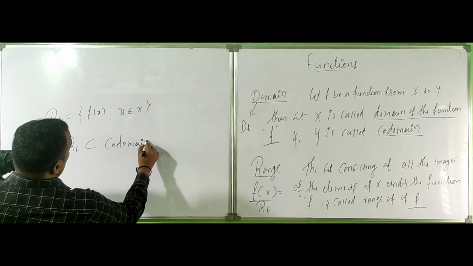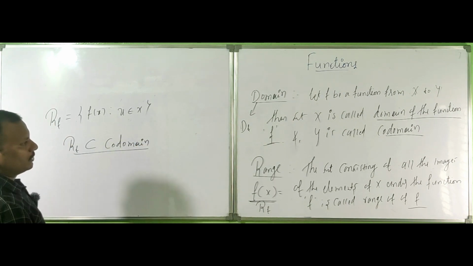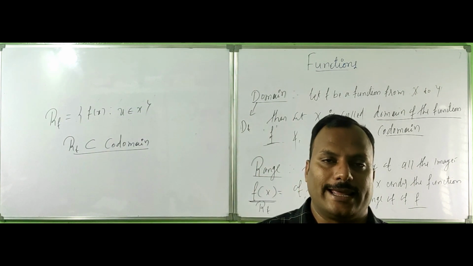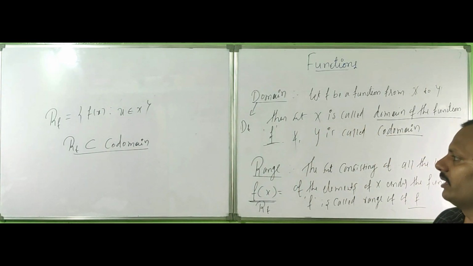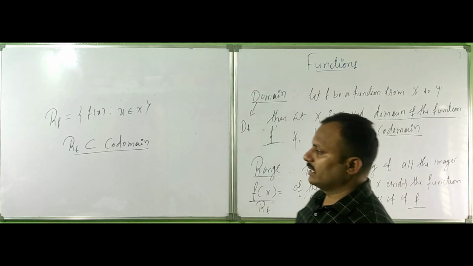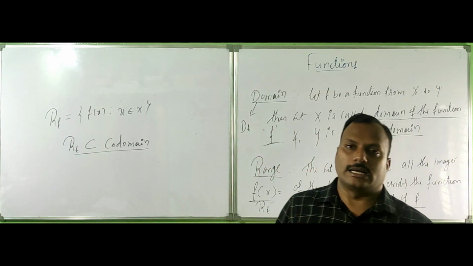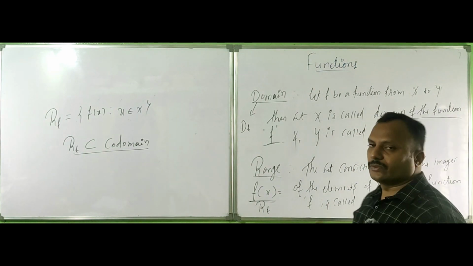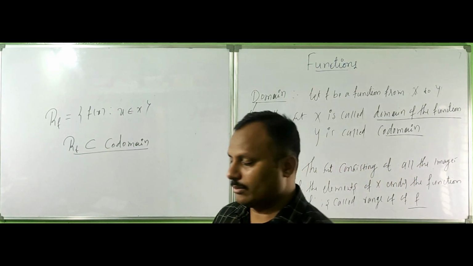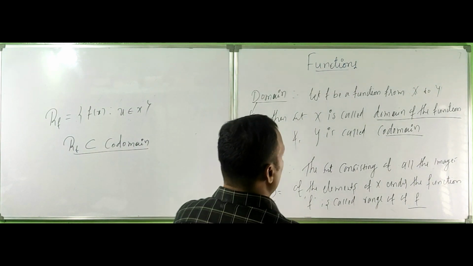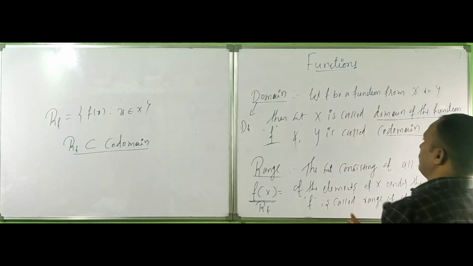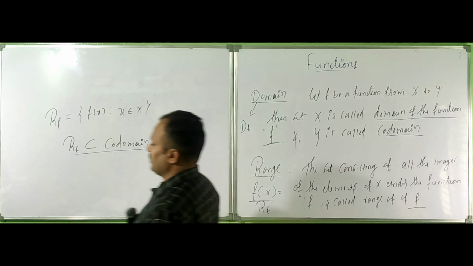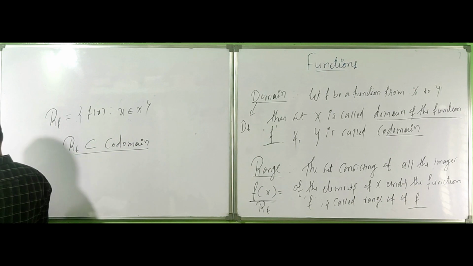Subset of codomain means the codomain can have more elements which are not necessarily related to the domain X. So the range is all elements that are related to X. Range is compulsory, but the codomain has the liberty; it can take any elements. Domain, range, codomain, then the main features of the function.